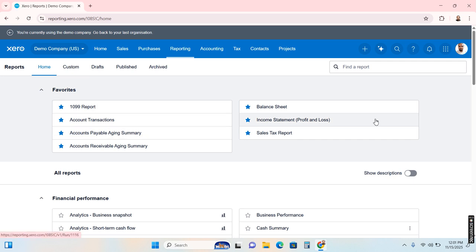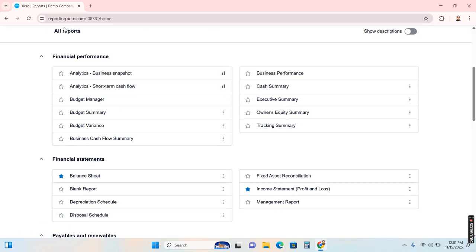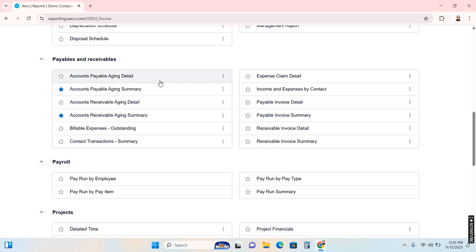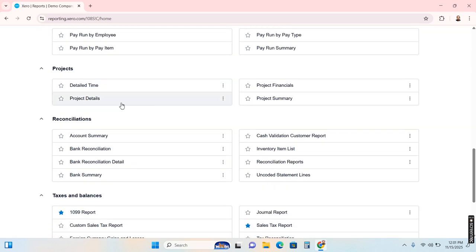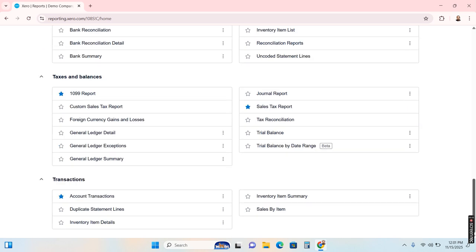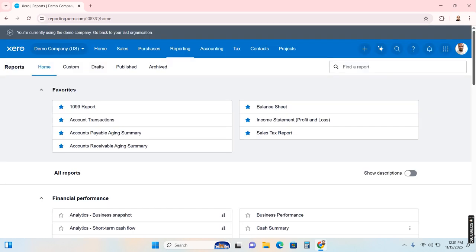These are the favorites, but these are all the reports: financial performance reports, financial statements, payables and receivables reports, payroll reports, project reports, reconciliation reports, taxes and balances reports, and transaction reports. But not as many as QuickBooks Online has. Got it?